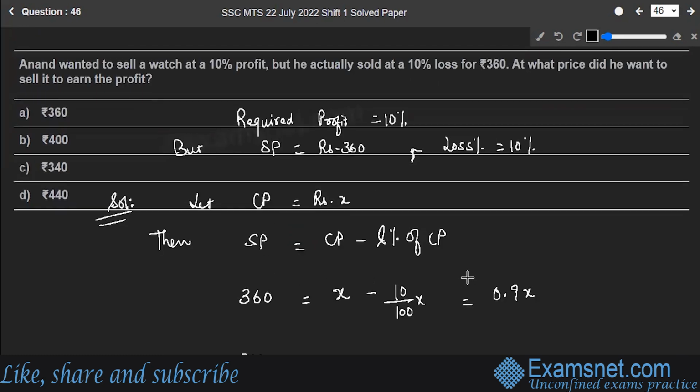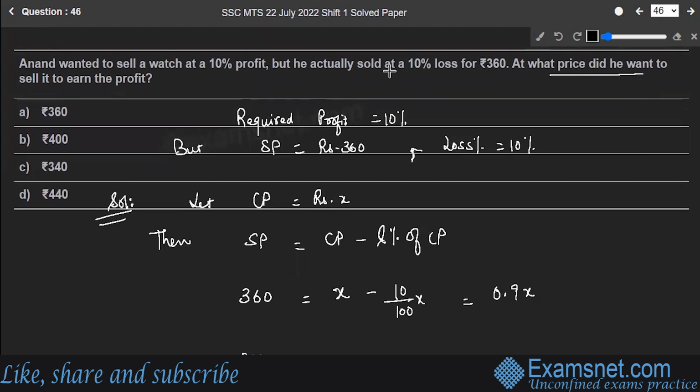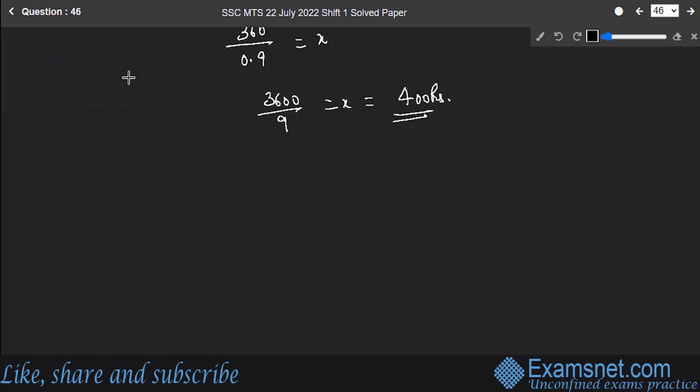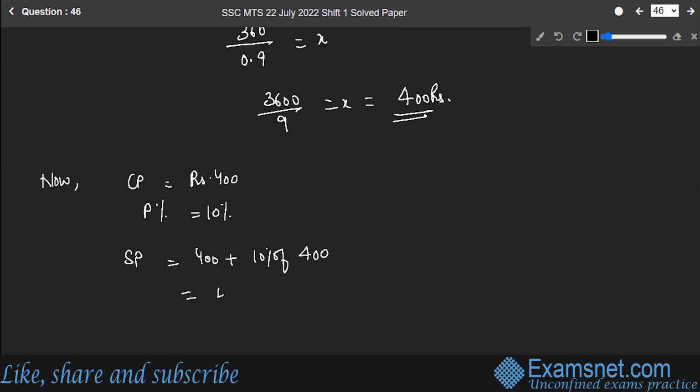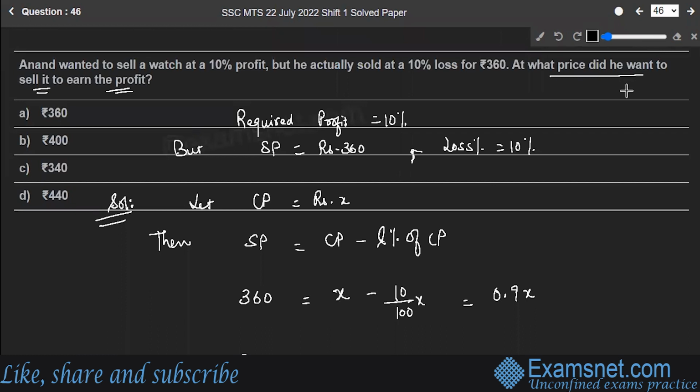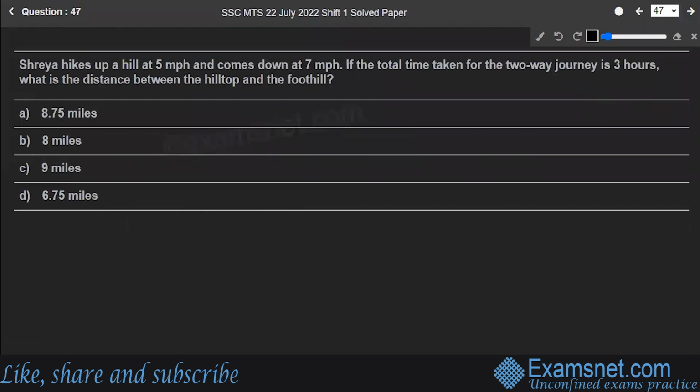That's the cost price. What do you have to find out? At what price did he want to sell in order to earn the profit? So now we got the cost price as rupees 400. We want to sell it at a profit of 10%. Then in this case, what will the selling price be? It will be the cost price plus 10% of cost price, which will be equal to 440 rupees. So this is the required answer, 440 rupees. This is the price at which he would like to sell the watch. Option D is the correct answer to the question. Hope you are clear. Next is question number 47.